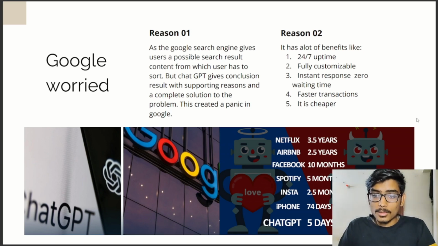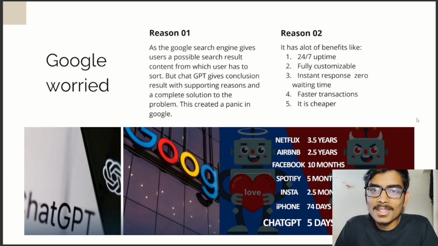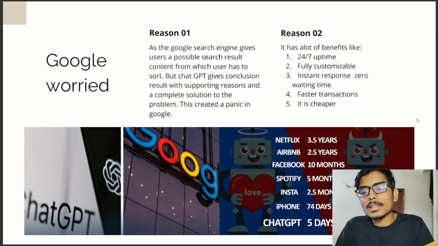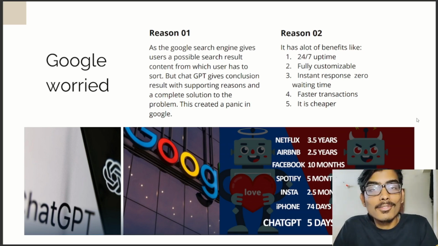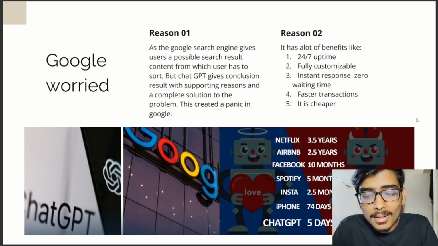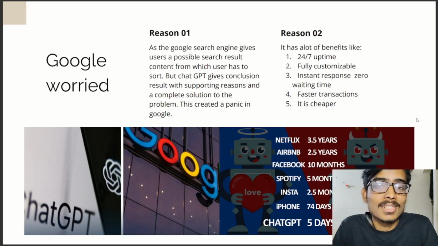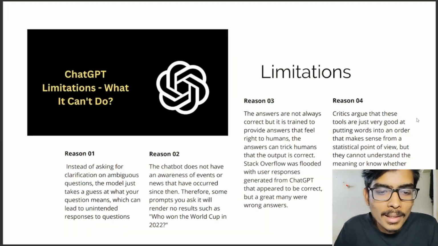Next, you can see an image of ChatGPT, and one more interesting fact. To reach 1 million users, Netflix took 3.5 years, Airbnb 2.5 years, then Facebook 10 months, then Spotify 5 months, and then Instagram 2.5 months, and then iPhone 74 days. And then look at ChatGPT, almost nearly 5 days. 5 days to reach a million users. It is just extraordinarily amazing.